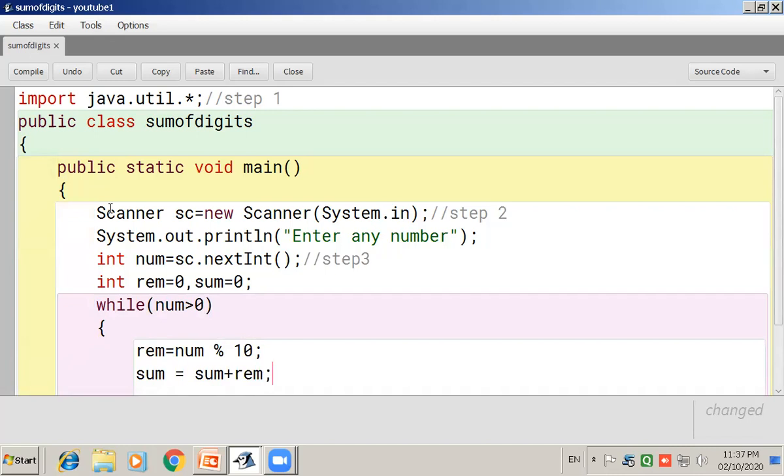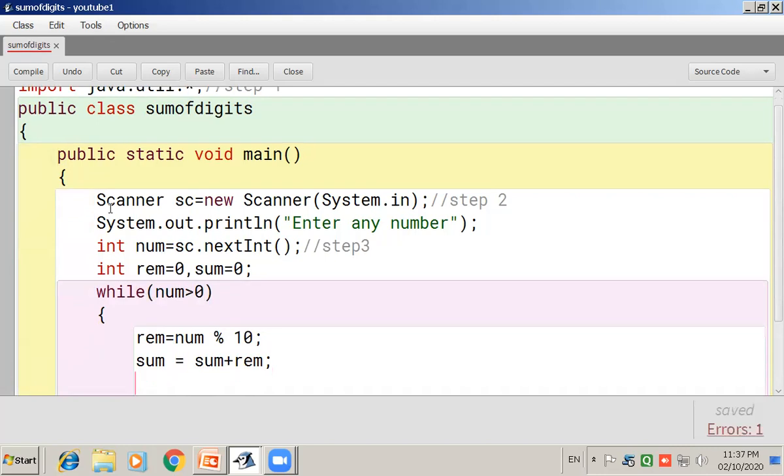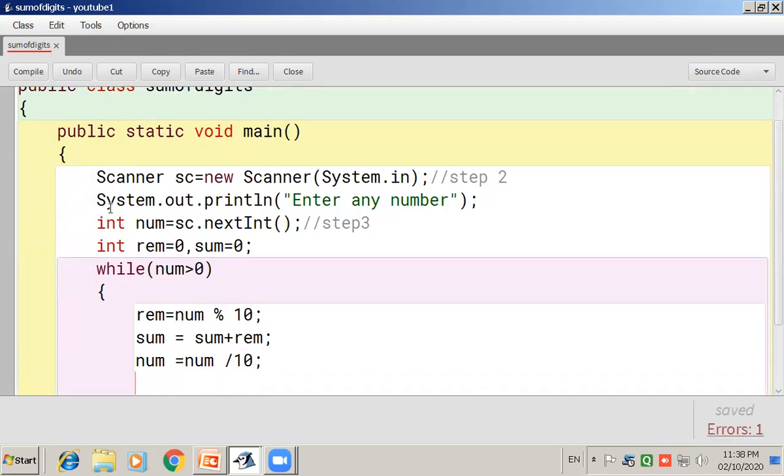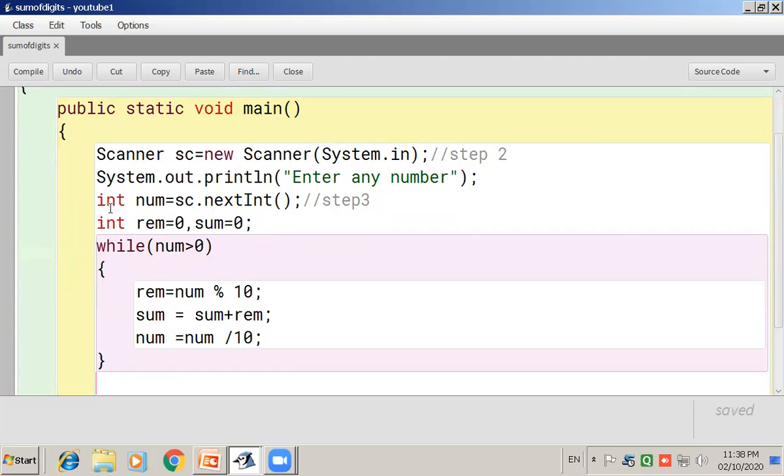What is the value of sum? 0. 0 plus whatever remainder you get. Then to get the next number, num is equal to num divided by 10. This is such a simple program. These 3 steps we repeat again and again till we get the value of num as 0.